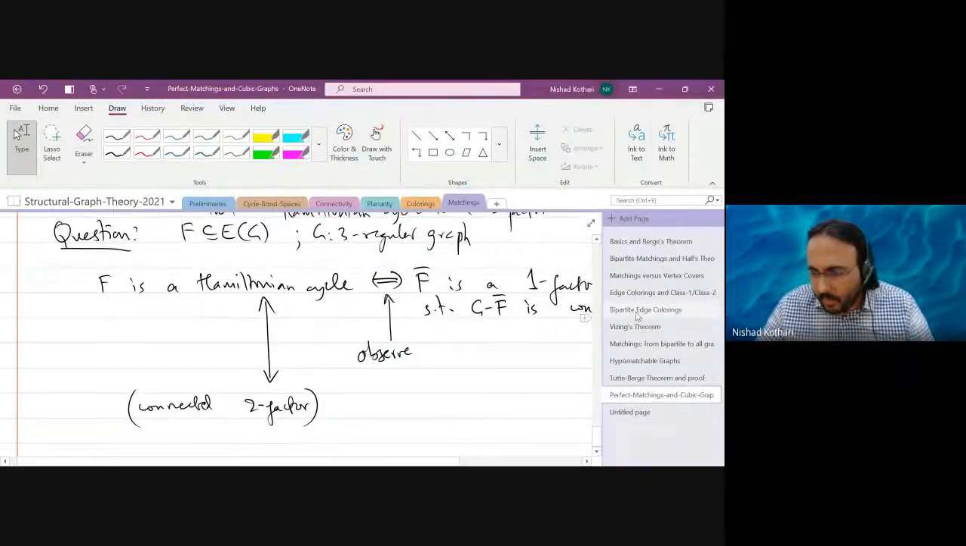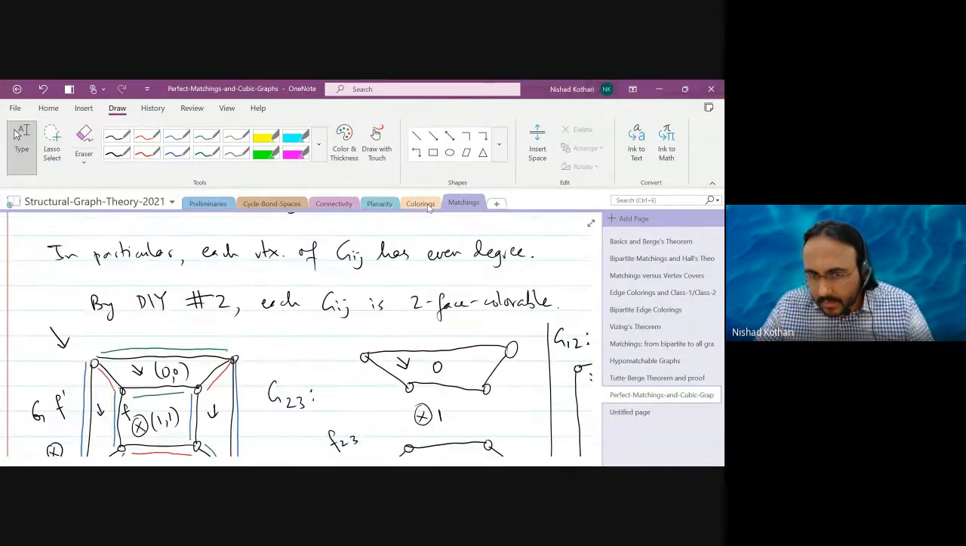So let's go back to one of the conjectures we discussed. Let's see. It's related to.